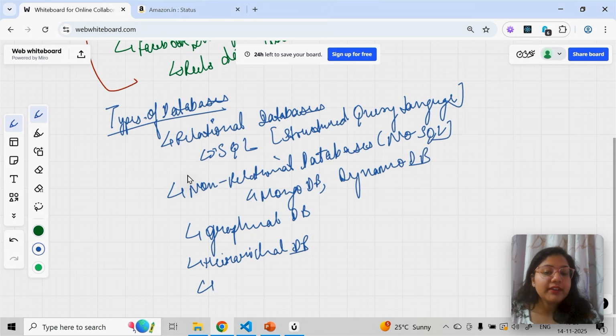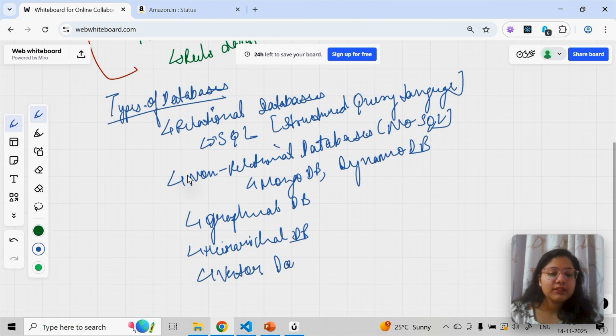Then we have something called vector databases. If you all use AI tools like ChatGPT, Claude, and Gemini, especially right now when ChatGPT Go is free for a year, then when you ask something from ChatGPT, how is their data stored? Their data is stored like a vector database. Whenever you want to process or store huge data like big data, we can use vector databases there. So this is the overview of the different types of databases we have.